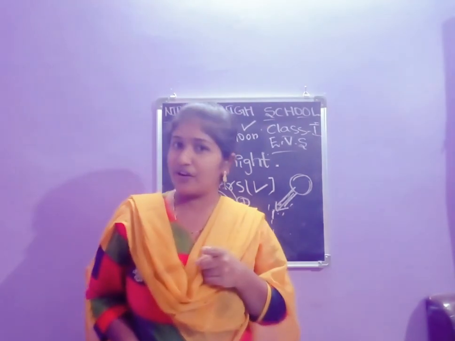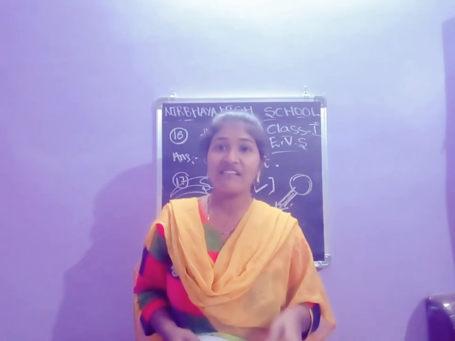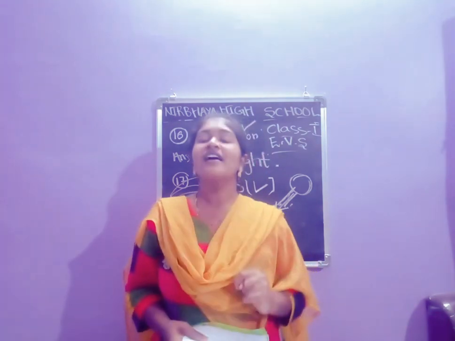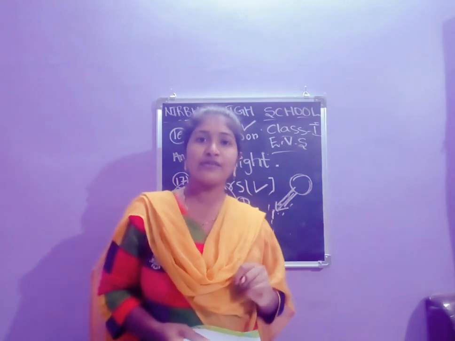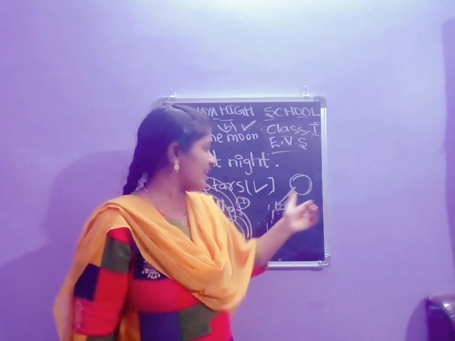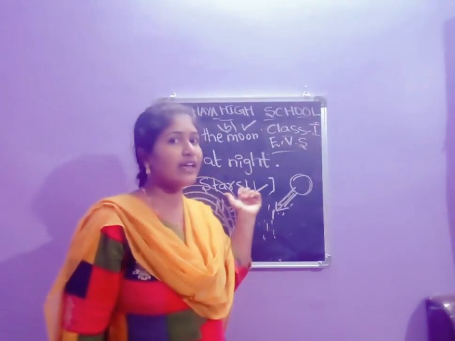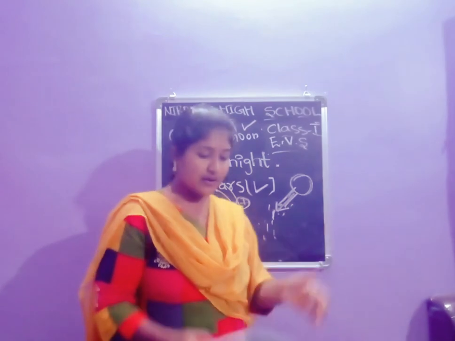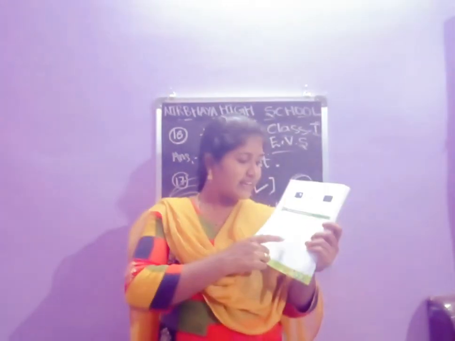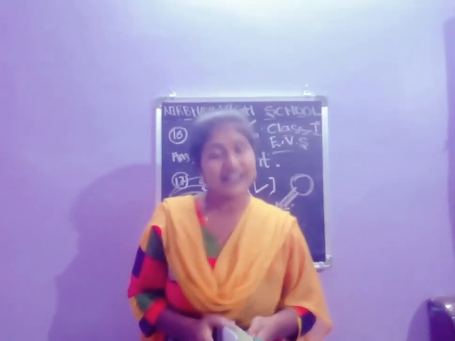All of you show your workbooks. Tomorrow I will see your workbooks. I will check it. So you have to draw the rainbow. Use 7 colors and draw the rainbow. How is the rainbow formed? When the sunlight falls on the raindrop, a rainbow is formed. This is the process. So draw the rainbow on page number 30. This is your homework.